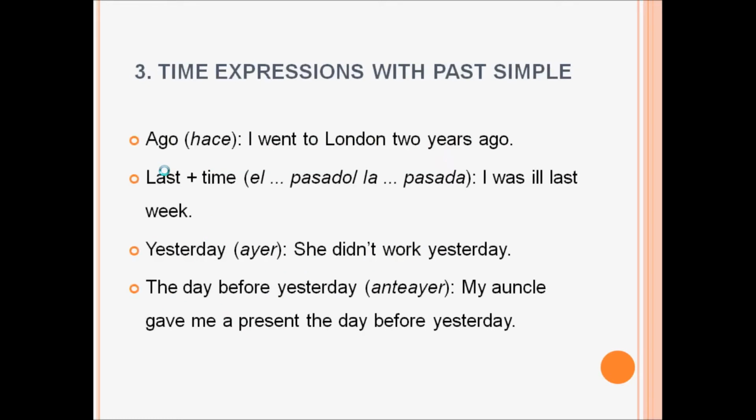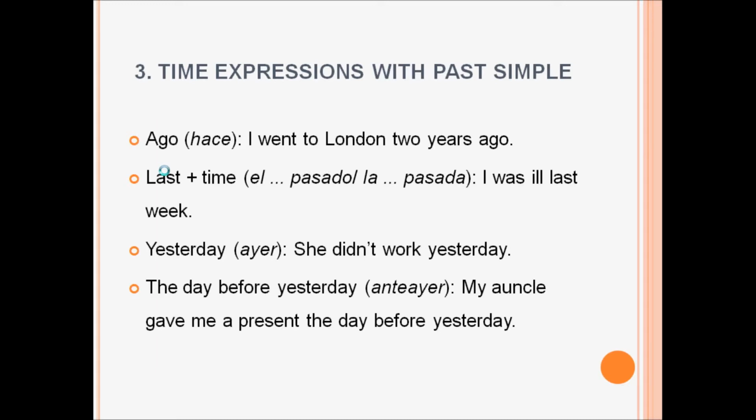The time expressions we can find with past simple are ago, that means hace in Spanish. I went to London two years ago. Fui a Londres hace dos años. Last plus time, el pasado o la pasada. I was ill last week.